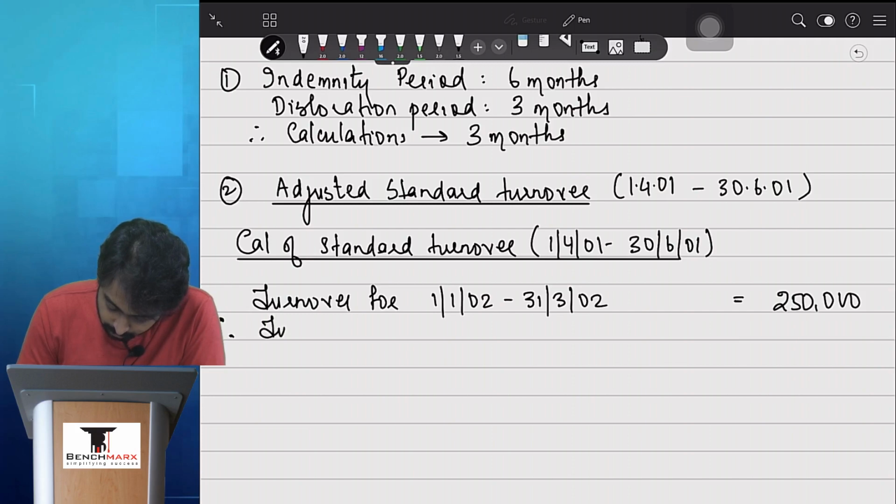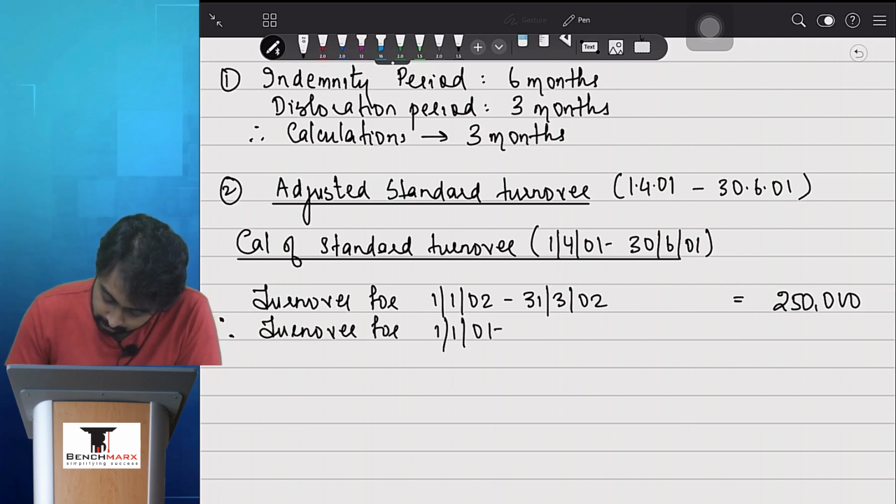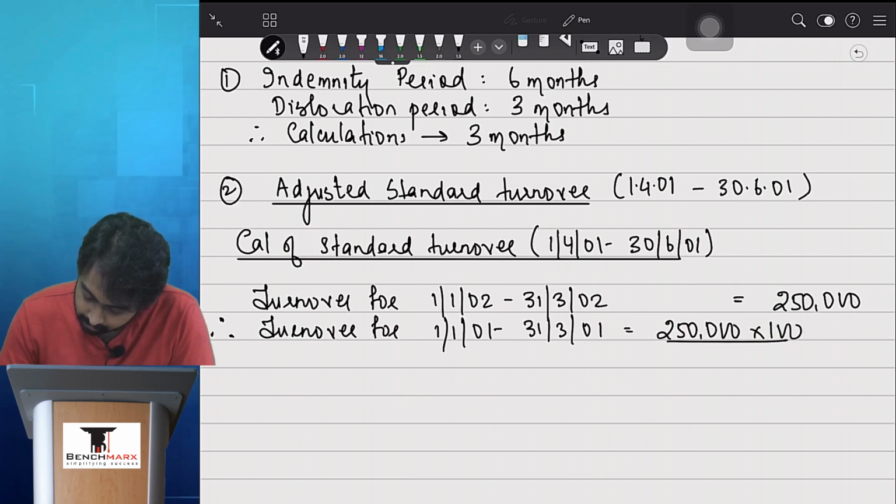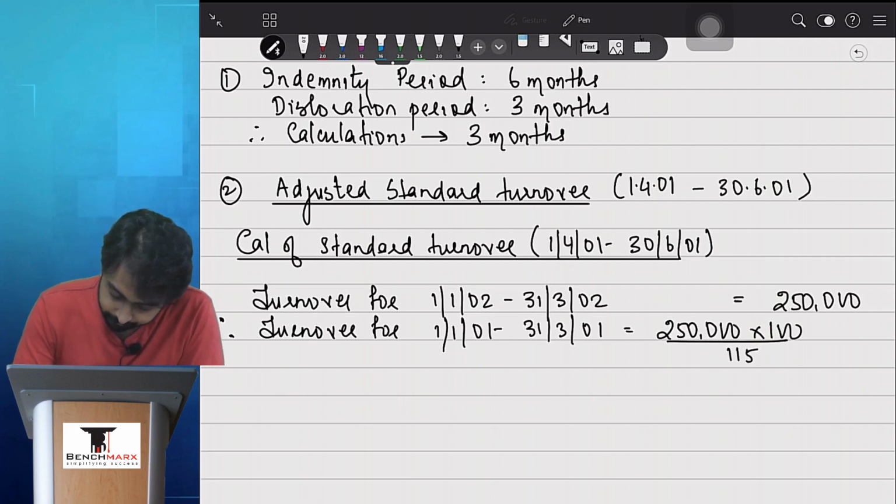Therefore, turnover for 1st Jan 01 to 31st March 01 is equal to 2,50,000 into 100 upon 115.